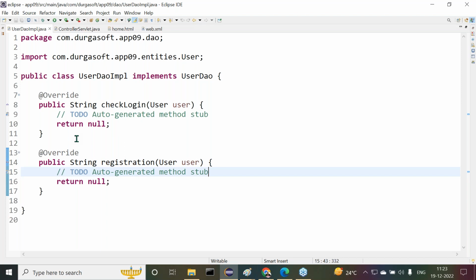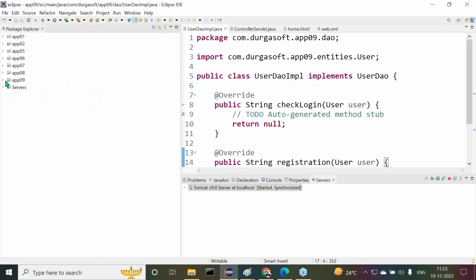All right, sir. Understand this. All of you guys, observe carefully. In the DAO, I have not implemented anything.